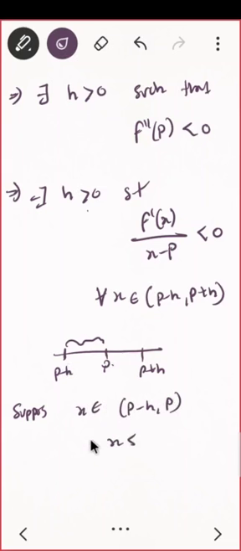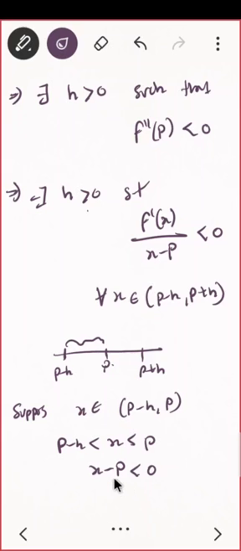That means x is in p minus h comma p. Can you say something about x minus p from this inequality? Look at this. What is my x minus p? That is less than 0.